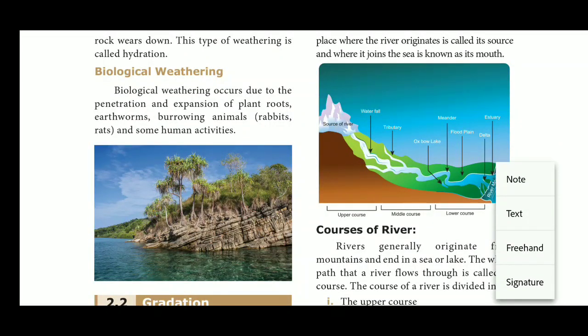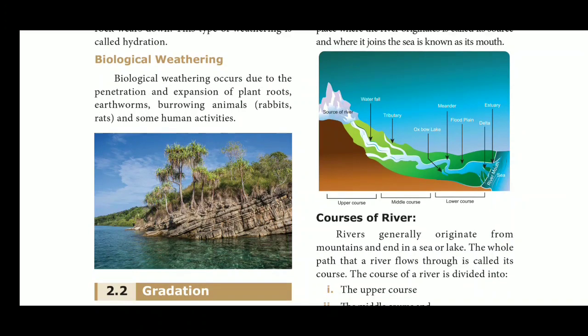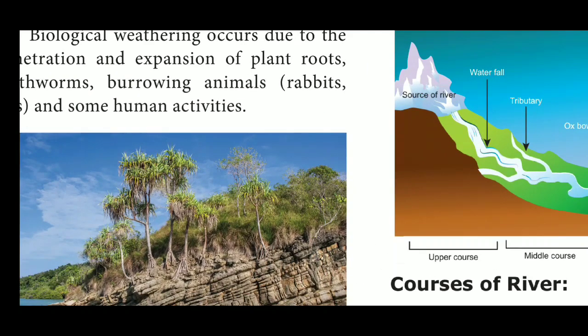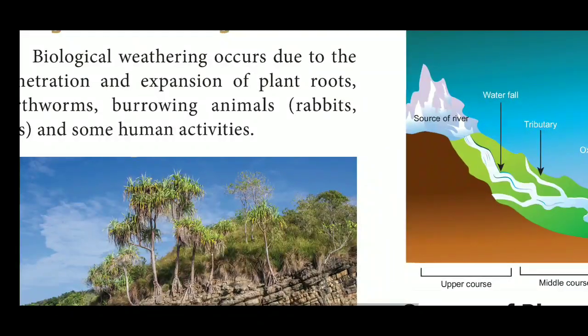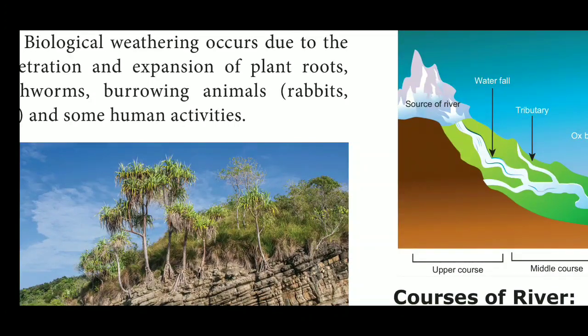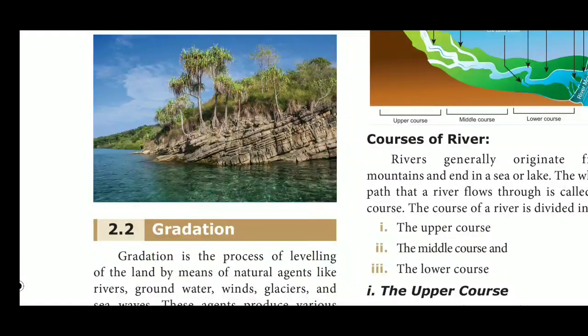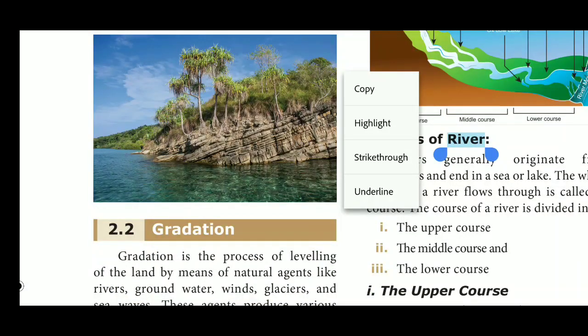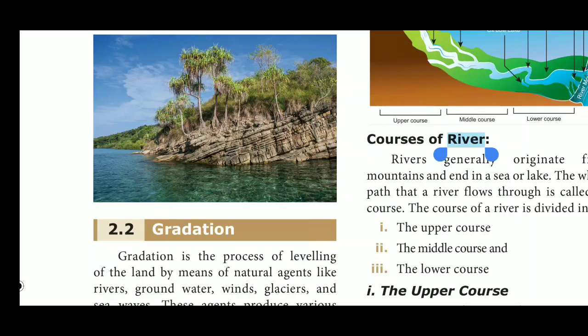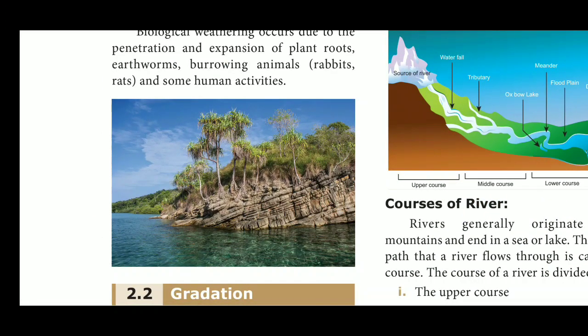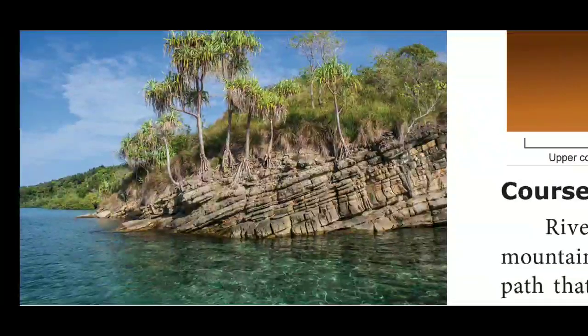We establish our settlements, human residences, in the forest and the nearby mountainous regions. These are the causes for biological weathering. Due to these factors, physical, chemical and biological weathering, the rock gets disintegrated. Due to the disintegration of the rocks, the small particles of the rock come out. We call them soil.